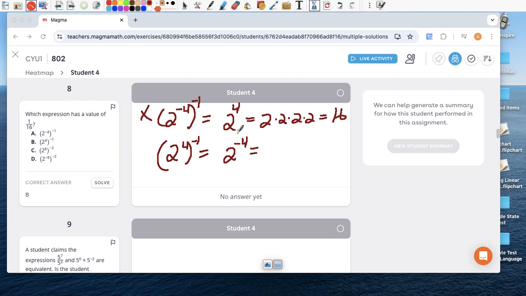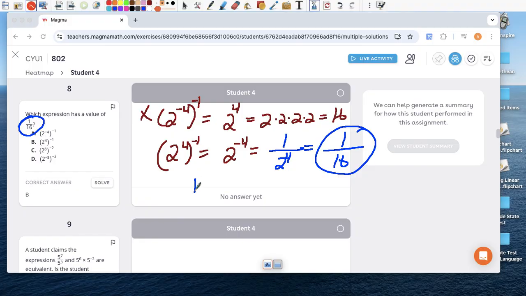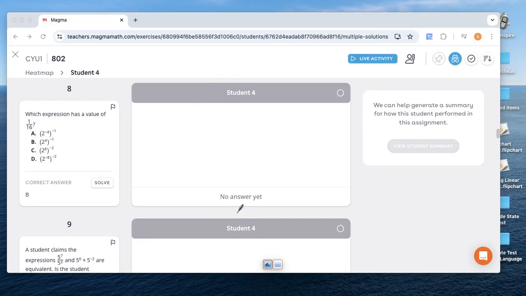Well, notice there's a slight difference between this one and the previous one. Remember what we did when there's a negative exponent? We want to make it into a positive, so we're literally going to write this as 2 to the negative 4th over 1, but then that allows us to change this to a positive. Right? Now I can actually go ahead and find what 2 to the 4th is. So on the top is just 1, and 2 to the 4th is 16. Look at this. And that's exactly what we want. B is our answer.